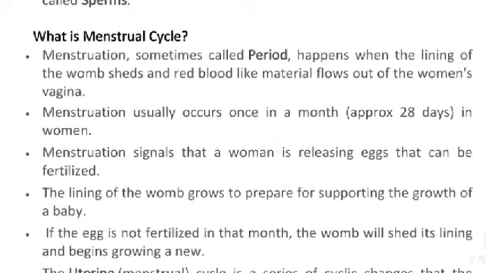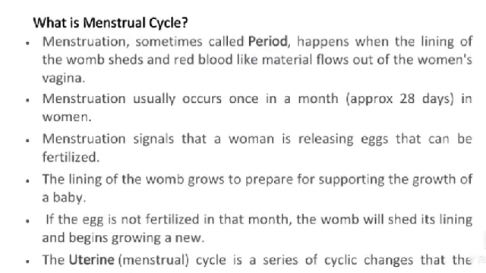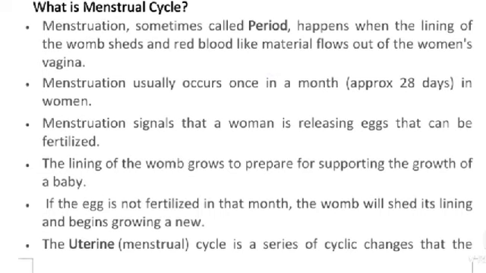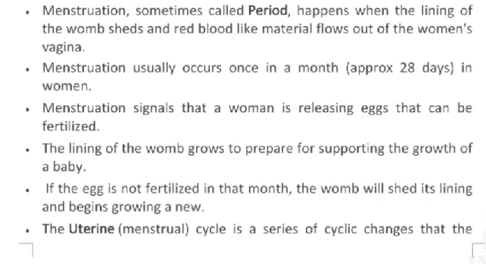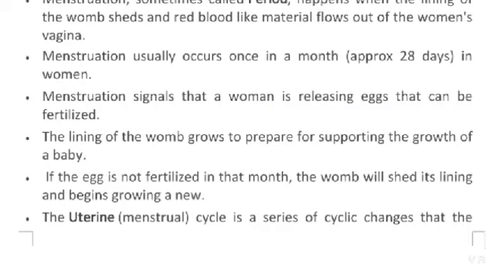What is the menstrual cycle? Menstruation, sometimes called a period, happens when the lining of the womb is shed and red blood-like material flows out of the woman's vagina. Menstruation usually occurs once a month, approximately every 28 days.